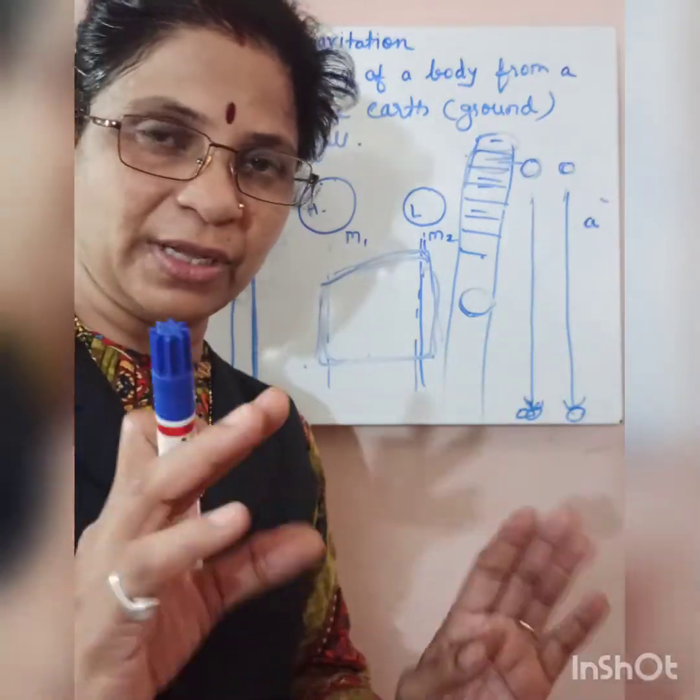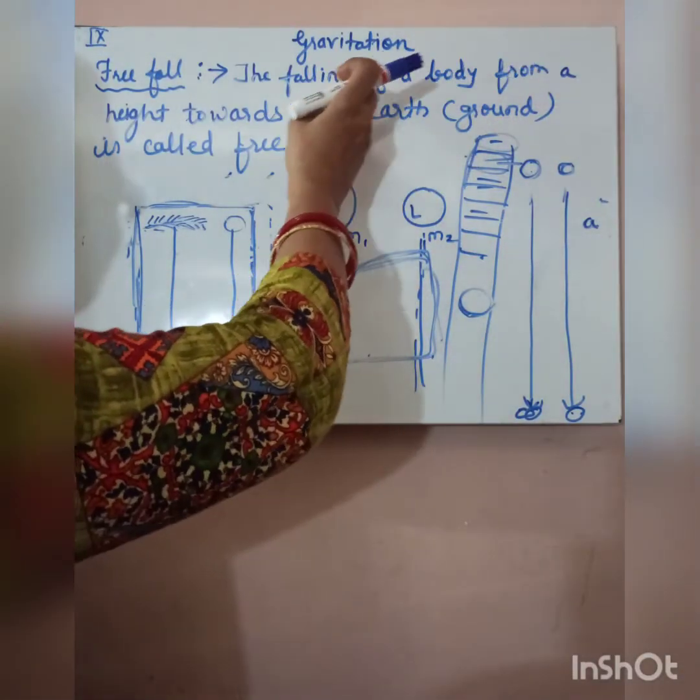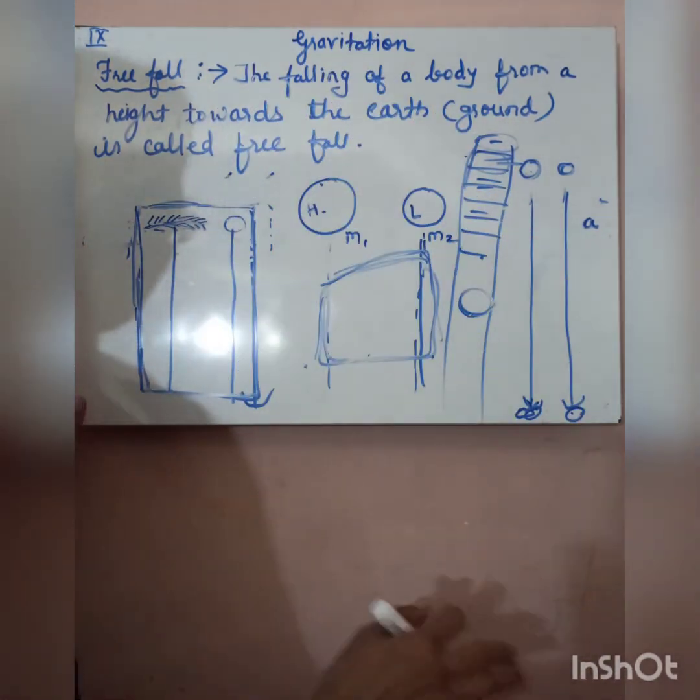In this explanation, the concept is very small and easy: the falling of a body from a height towards the earth is called free fall. But we should know all these things.